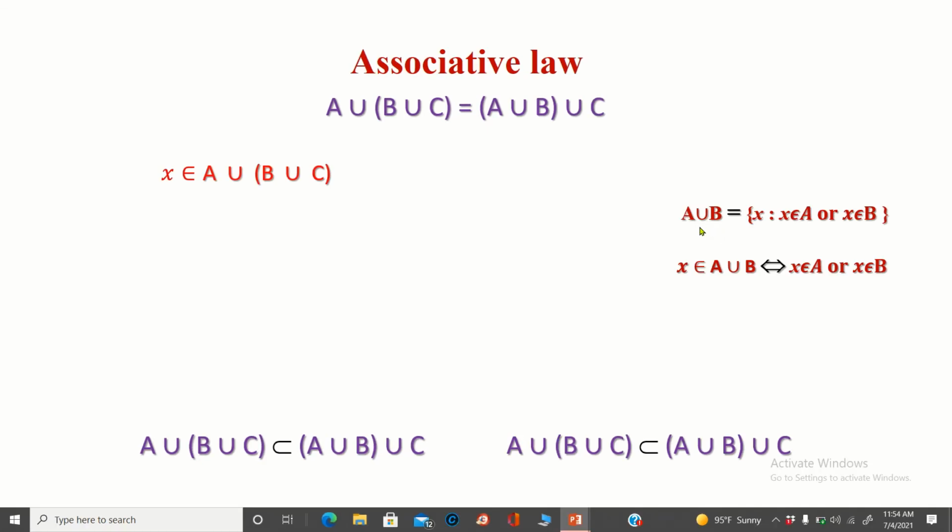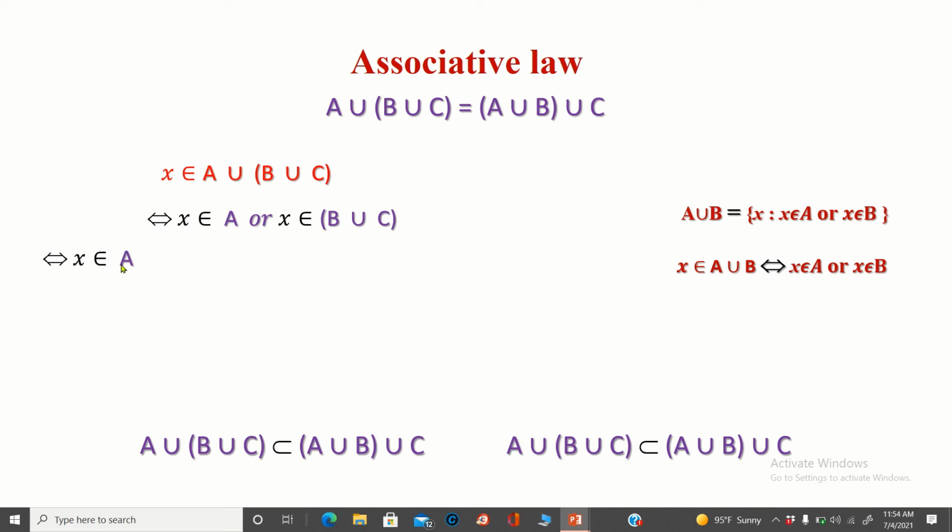From the definition of union of two sets, we have X belongs to A union B if and only if X belongs to A or X belongs to B. So now we can write X belongs to A union (B union C) if and only if X belongs to A or X belongs to B union C. See, here we have two cases.